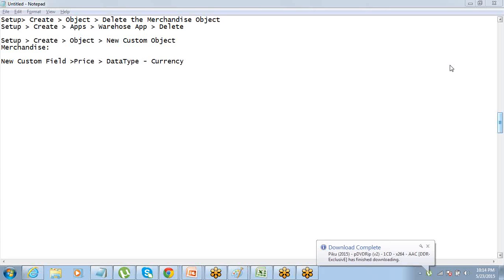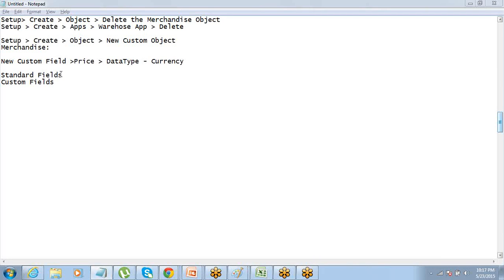Why some field is called standard, some field is called custom? You can see in that object, right? The first four are standard fields, and the one that you created is a custom field. Why is there a difference? What might be the logic behind that?